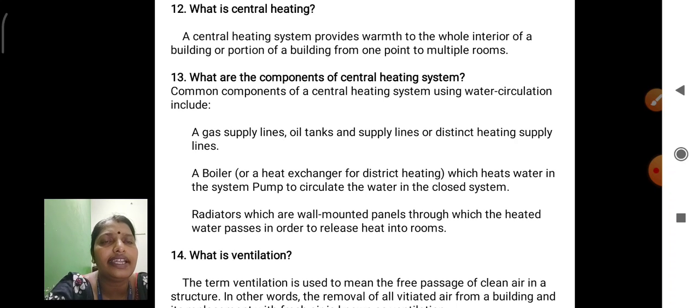What is central heating? It provides warmth to the whole interior of a building or a portion of a building from one point to multiple rooms.